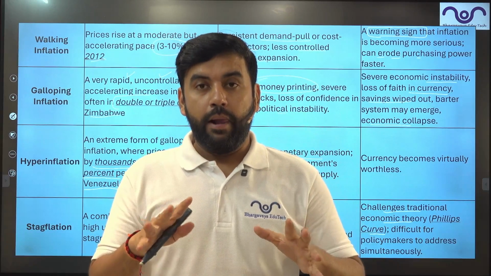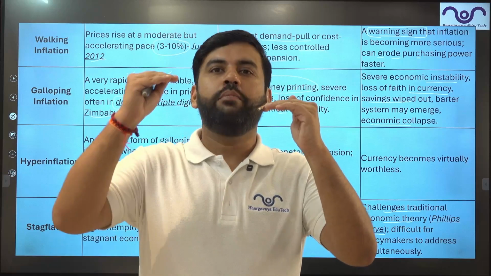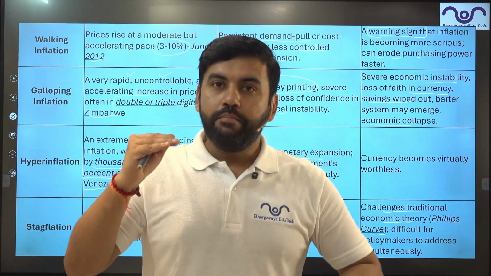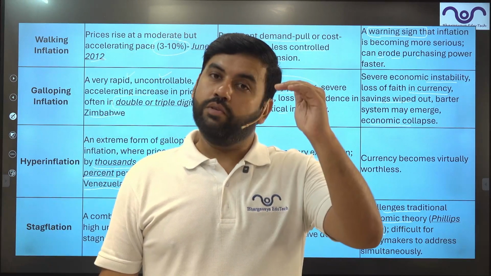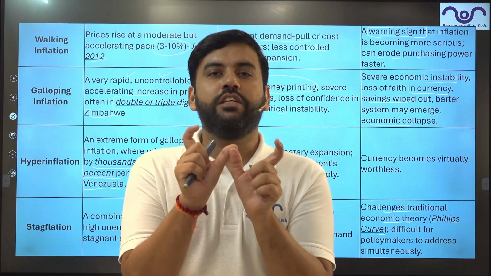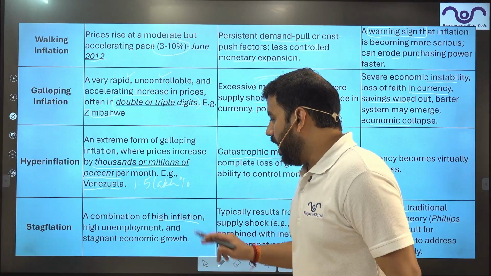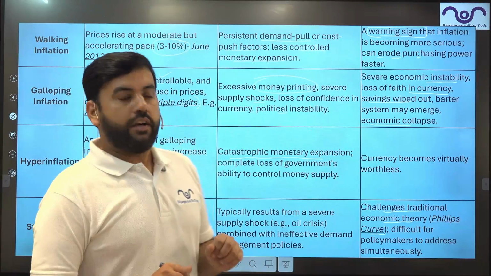But what happens if the inflation is increasing but unemployment is also increasing? That is known as stagflation. Unemployment rising means a stagnant economy. Inflation is also rising, so a stagnant economy meets with inflation is known as stagflation. So this is what stagflation is, a combination of high inflation and high unemployment. It goes against the Phillips curve.